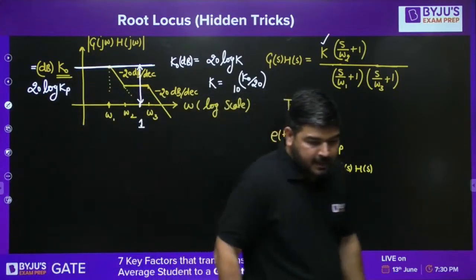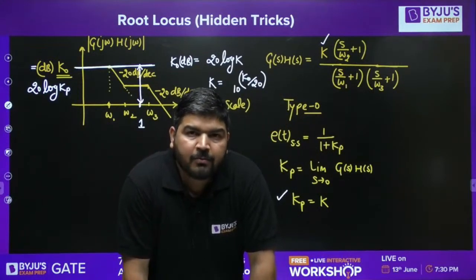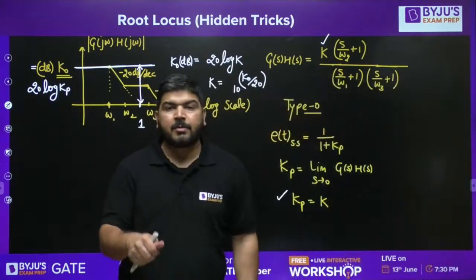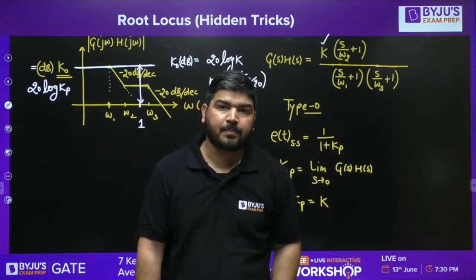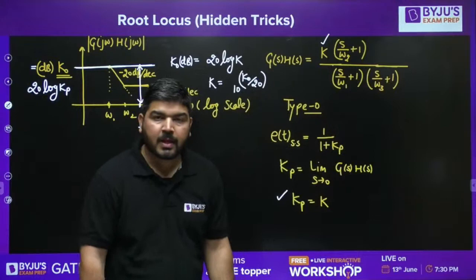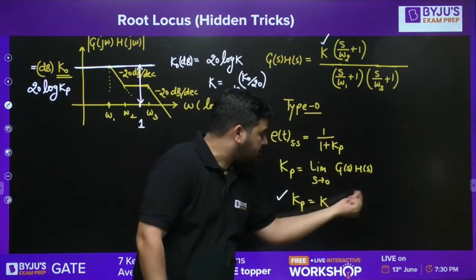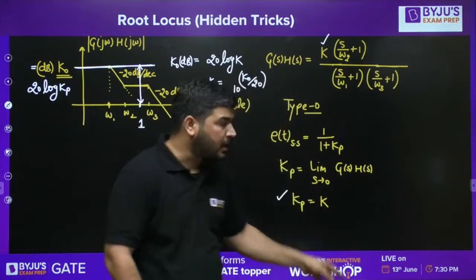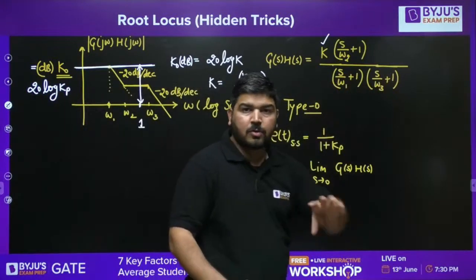But let me tell you guys, this method is valid for minimum phase system. If the system is non-minimum phase, then you can't calculate that, because of the right half poles. If any pole lies in the right half, I'm not saying about zeros, then you can't calculate Kp like this. This final value theorem is not applicable. You can see that this will be the final value theorem. So you can't apply the final value theorem. It means the system has to be stable. The pole should not be in the right half of the S plane.